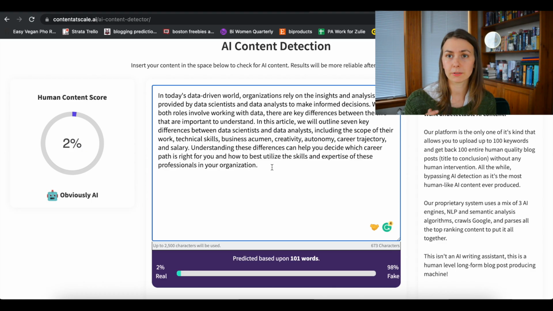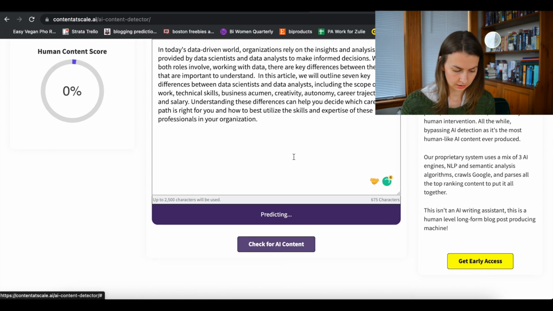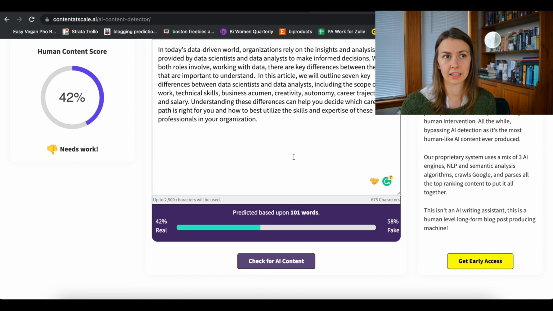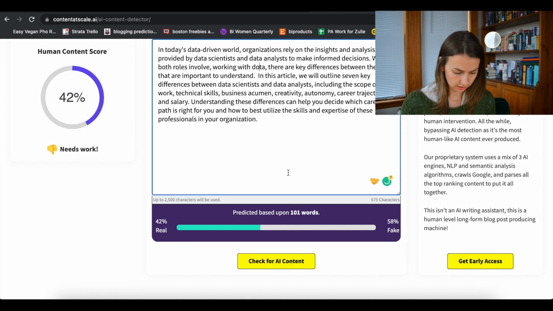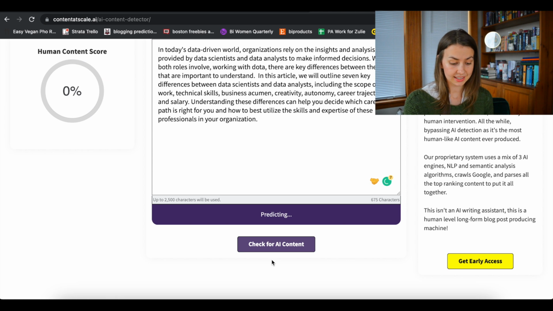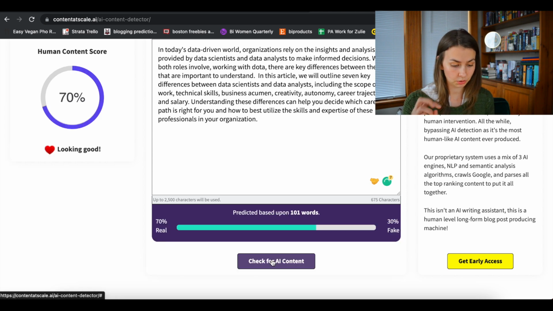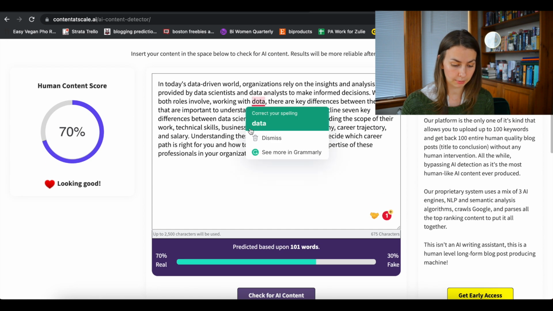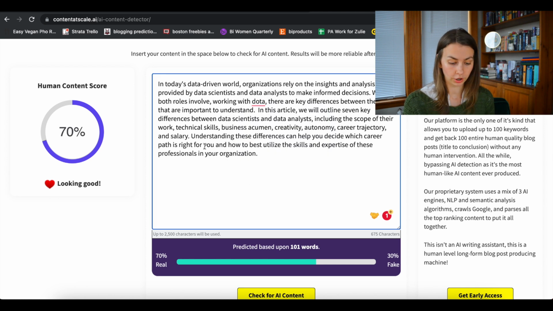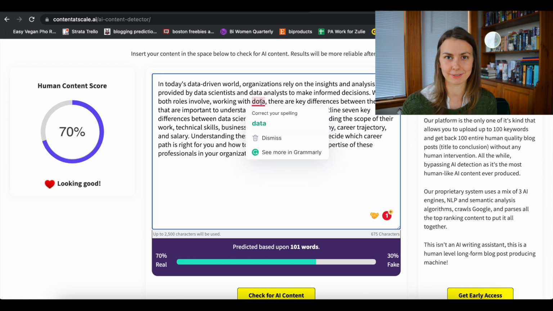There are a couple of weird things you can do, like for example, adding in random spaces or just adding in wrong commas or spelling errors. This actually really increases the human scores, because you can see that even with just a couple of key changes, this looks good, right? Because I've written Dota instead of data.